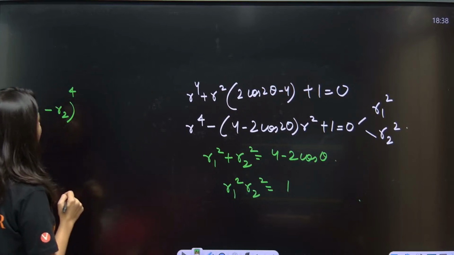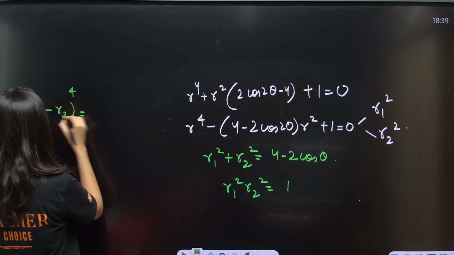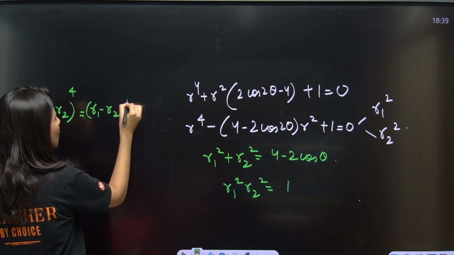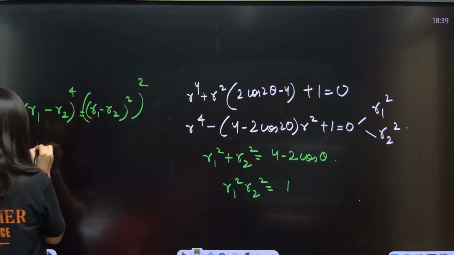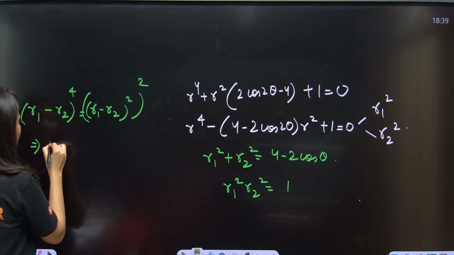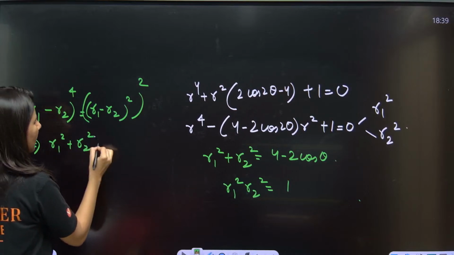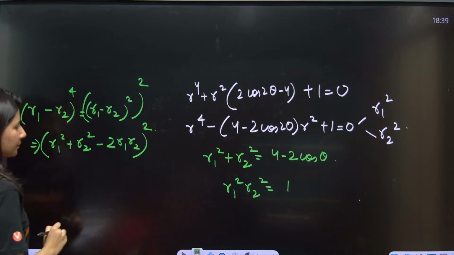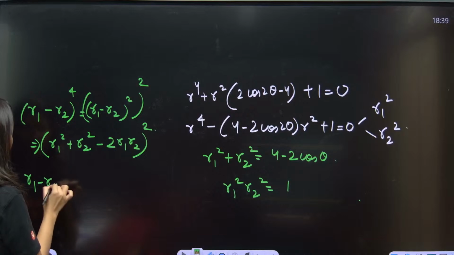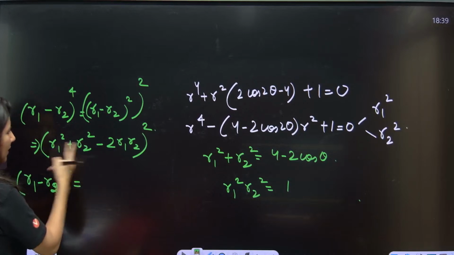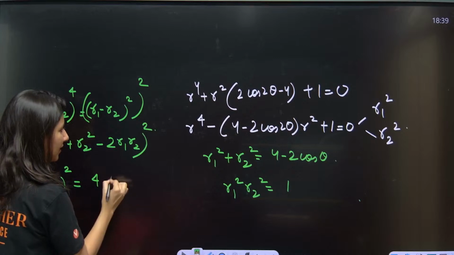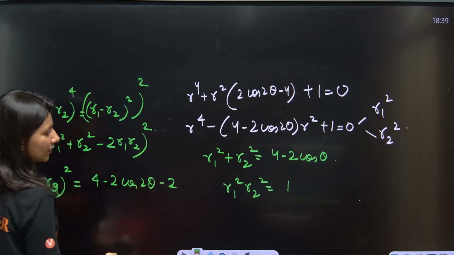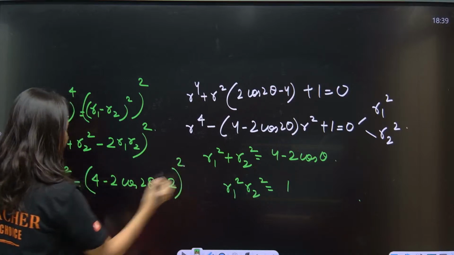Okay. (r1 minus r2) whole power 4 will be what? (r1 minus r2) whole square ka square. Can I write it this way? Yes. So now this will be r1 square plus r2 square minus 2 r1 r2, and there is this whole square. So (r1 minus r2) whole square will be what? r1 square plus r2 square will be 4 minus 2 cos 2 theta, and minus 2 r1 r2 is what? 1. Correct. So this is what you are getting, and there is a square involved.